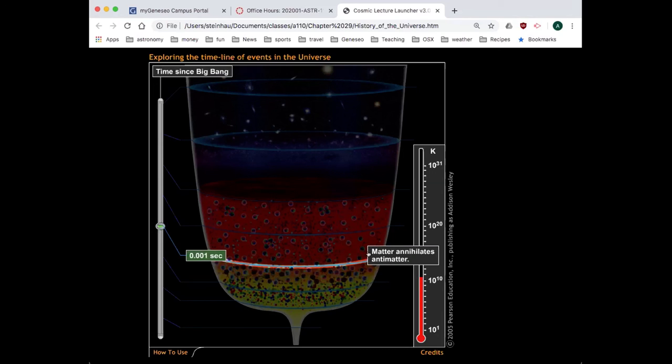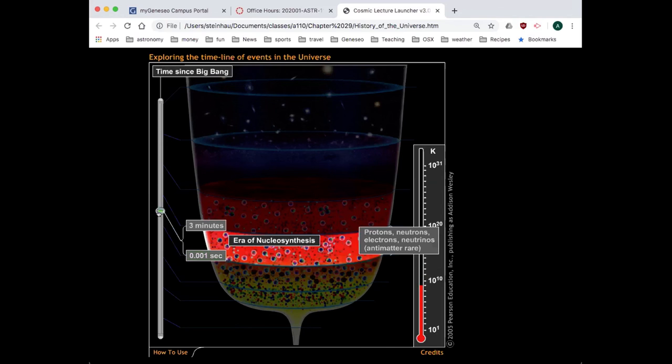At this point, matter annihilates antimatter, and there's no longer enough energy in the universe to create new antimatter or matter particles. And so something like for every million particles of antimatter, there's 1,000,001 particles of matter. And so when they all collide together and annihilate one another, there's a tiny bit of extra matter left over. And that extra little bit of matter is what makes all of us, all of the stars and galaxies and everything that we see, the planets, us, because there was a tiny bit more matter than antimatter in this early part of the universe.